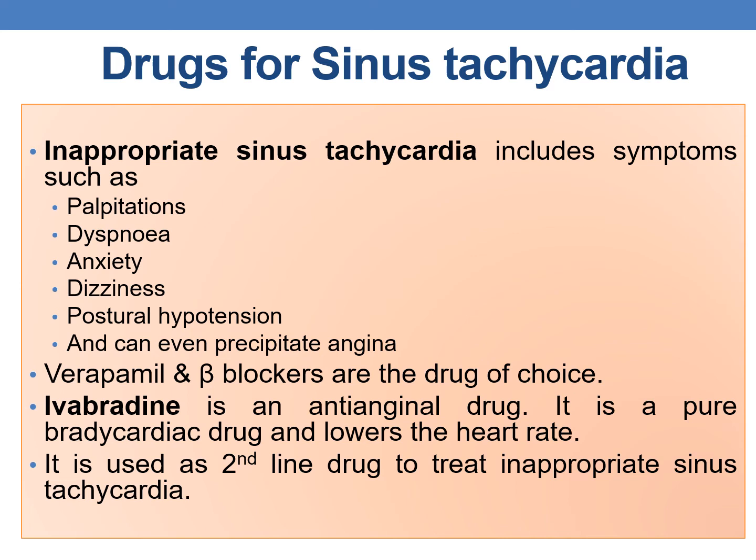So in order to treat sinus tachycardia, verapamil and beta blockers are the drugs of choice. In addition to that, ivabradine is an anti-anginal drug and it is a pure bradycardic drug. It lowers the heart rate and it is used as a second line drug to treat inappropriate sinus tachycardia.